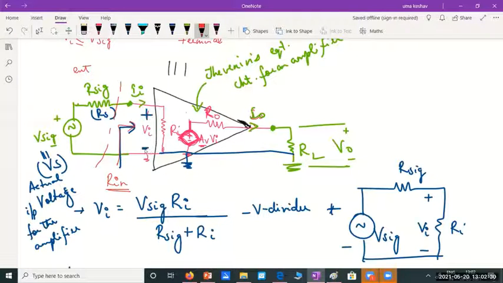What is the voltage here? Vi. What is the current going to the amplifier? Ii. So the voltage across the amplifier is Vi and the current going into the amplifier is Ii. So can't I find the value of resistance? It would simply be Vi by Ii.